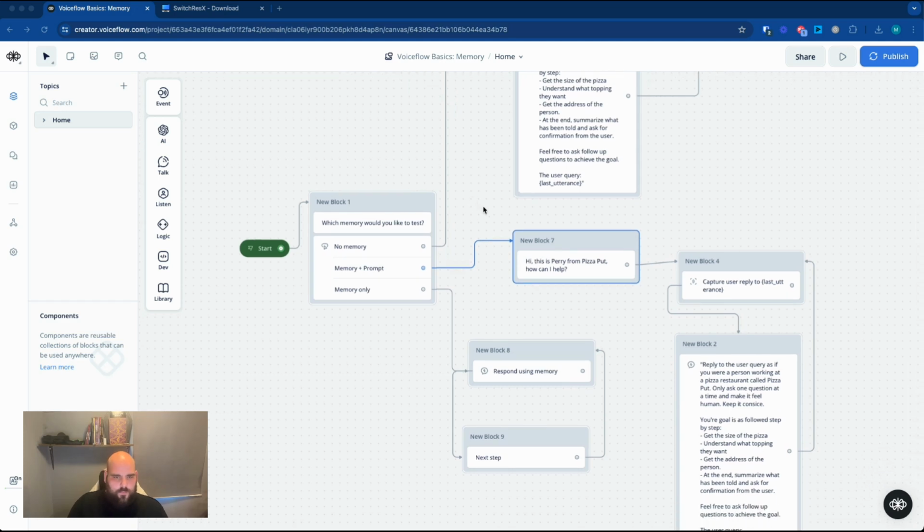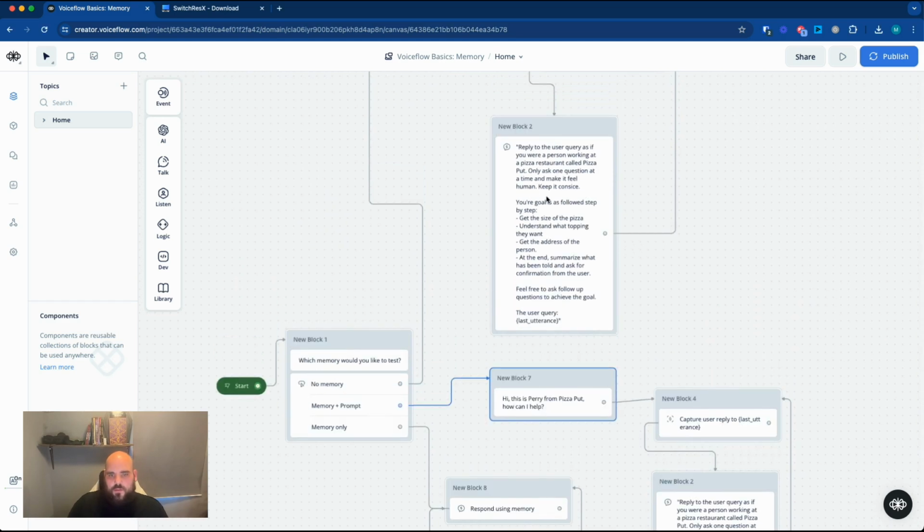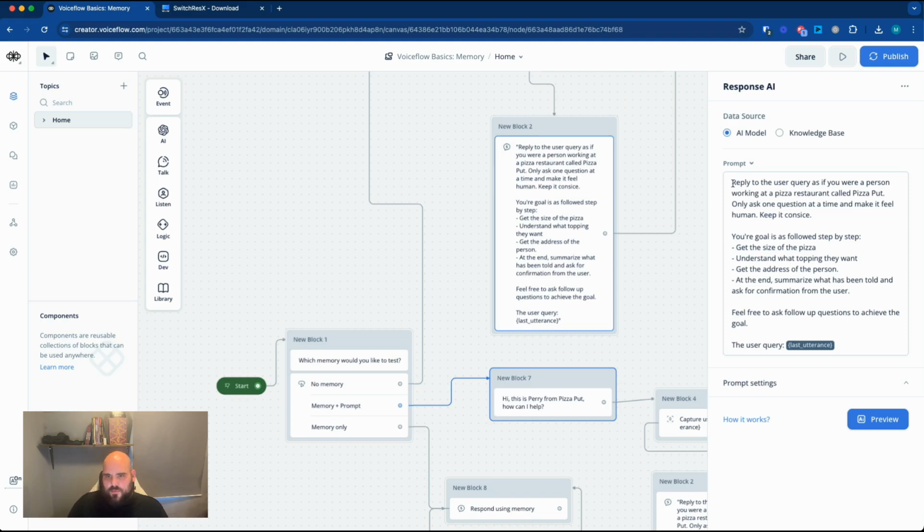So I have this very basic Voiceflow project that's going to go over the different memory types. We're going to be doing this pizza putt place. Let's go over to the prompts for a second. It's going to reply to the user as if it were a person working at the pizza restaurant called Pizza Putt. It's going to ask for the pizza size, understand the topping, get the address of the person, at the end summarize what has been told, and ask for confirmation from the user.